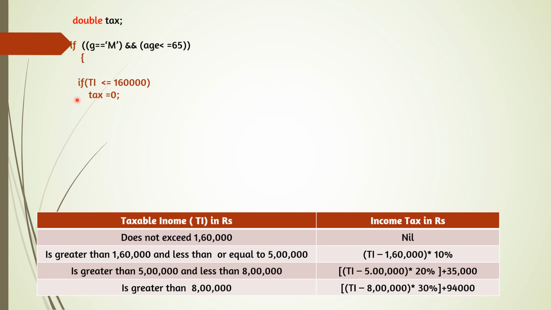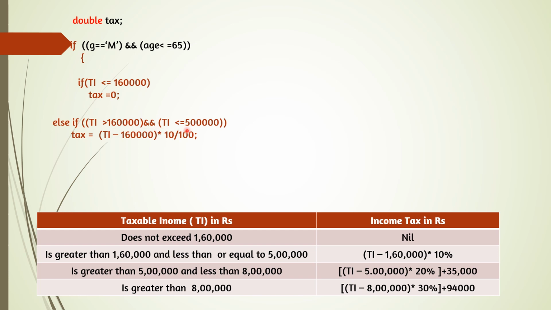If ti, that means total income you have inputted, is less than or equal to 160000. According to the question, if ti is less than or equal to 160000, nil, that means tax is equal to 0. Suppose the taxable income is above 160000, then the next condition: else if ti is greater than 160000, here it is given, and ti is less than or equal to 5 lakh. So the first condition is greater than 160000, the second condition is ti less than or equal to 5 lakh.